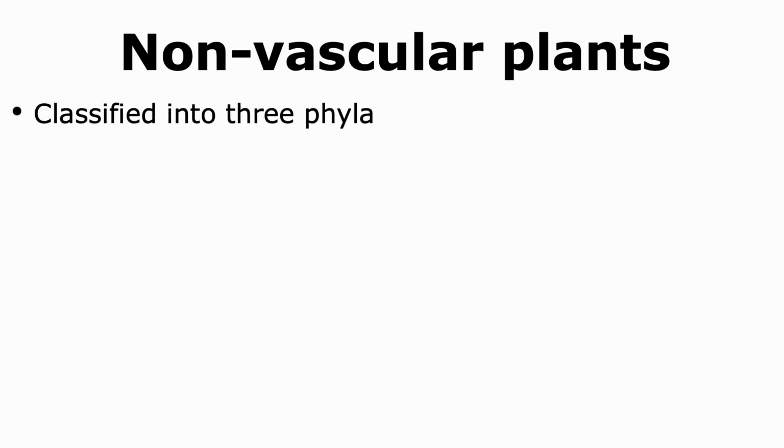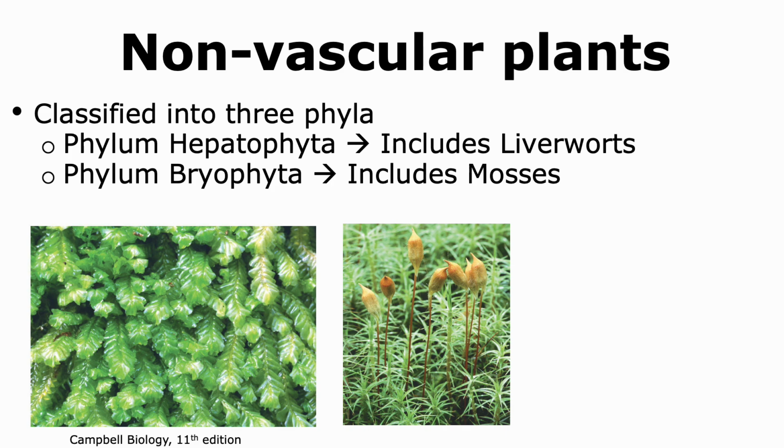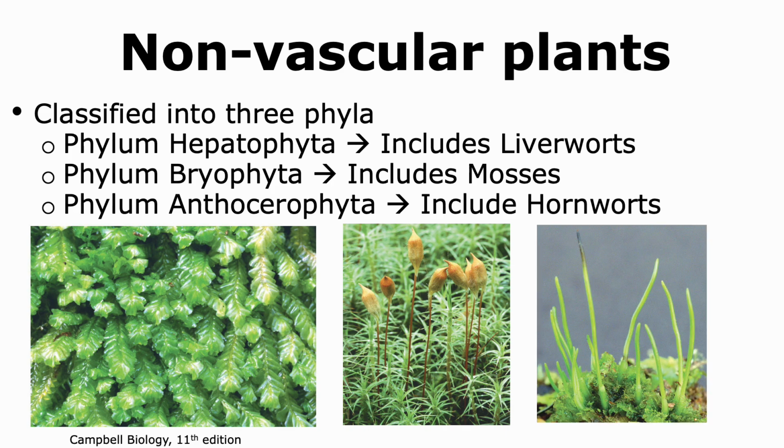Non-vascular plants can be classified into 3 phyla. This includes the phylum Hepatophyta, which includes liverworts, the phylum Bryophyta, which includes mosses, and the phylum Anthocerophyta, which includes hornworts.